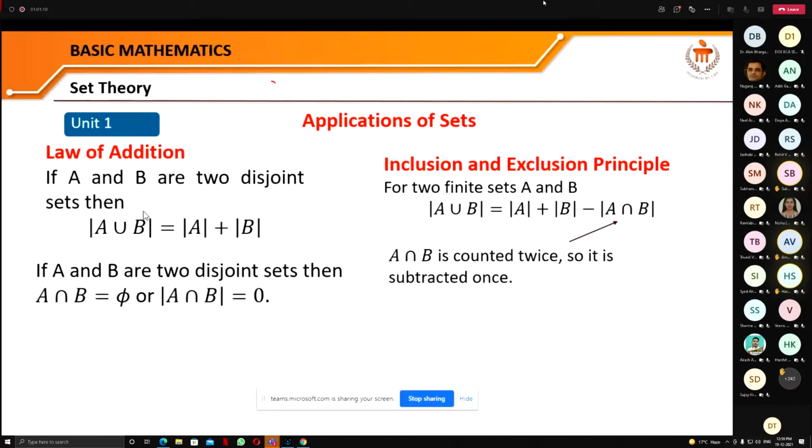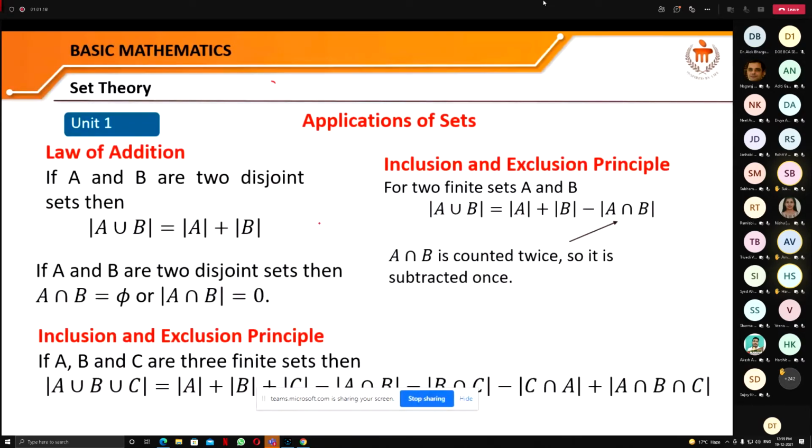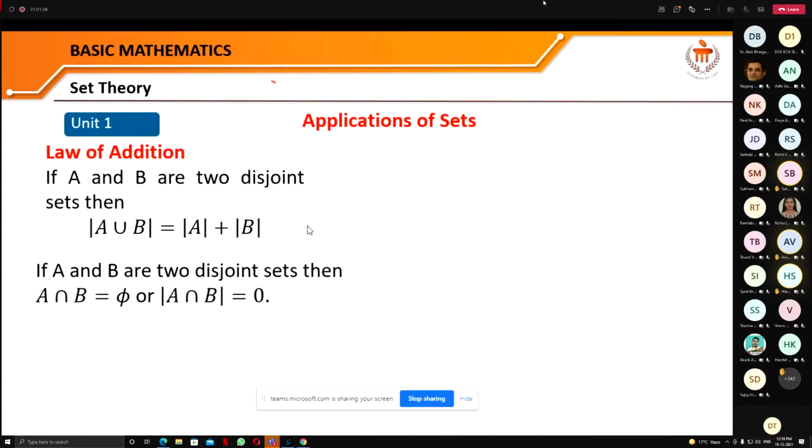And if A and B are disjoint, then it means they don't have any common element. So the cardinality of this set is obviously equal to the cardinality of A plus the cardinality of B. Right? As we know, if A and B are two disjoint sets, their intersection is phi. That means the cardinality of A intersection B is what? 0.